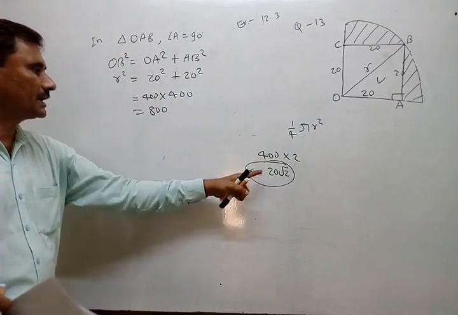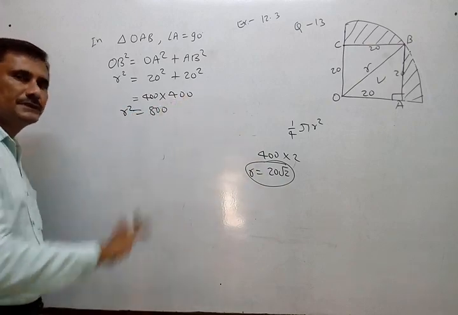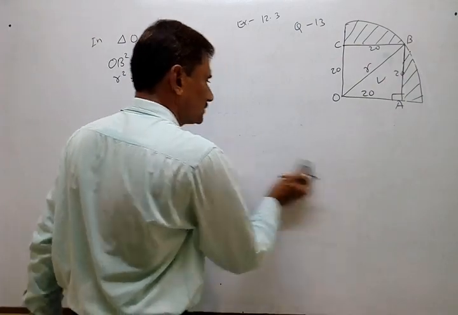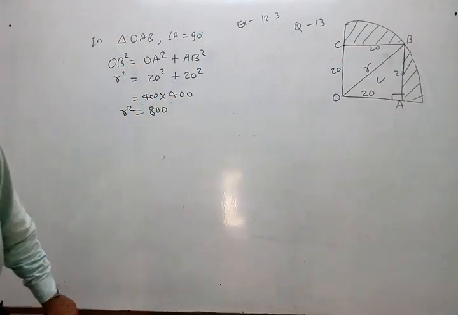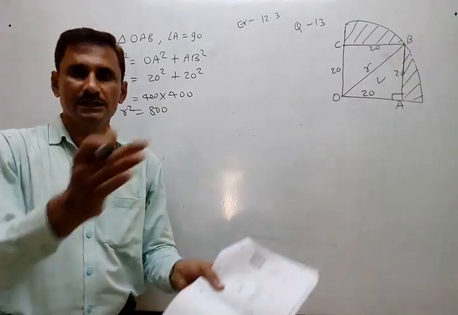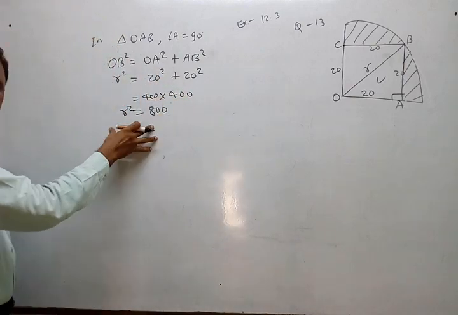I am not writing R equal to 20 root 2, only R square equal to 800, and that will be used there. Now within one step, that is our practice. We mostly find the shaded region, if possible, in one step only. If not possible, then step by step we go.